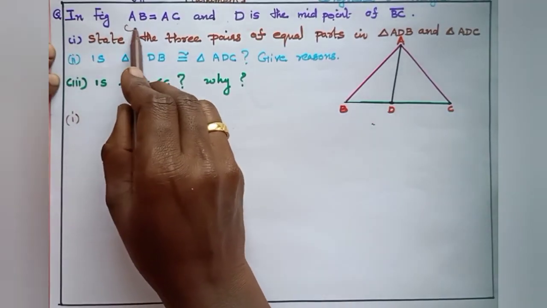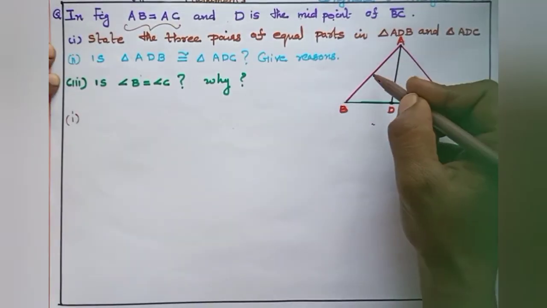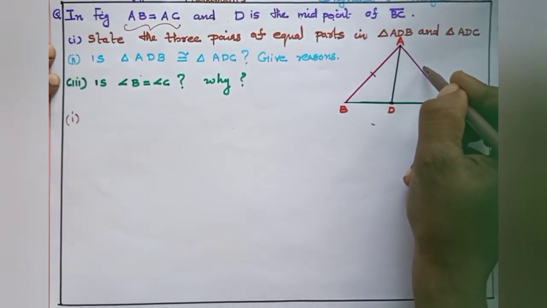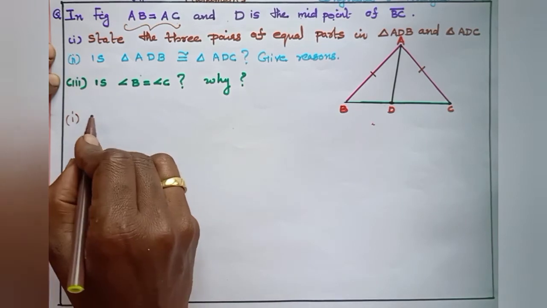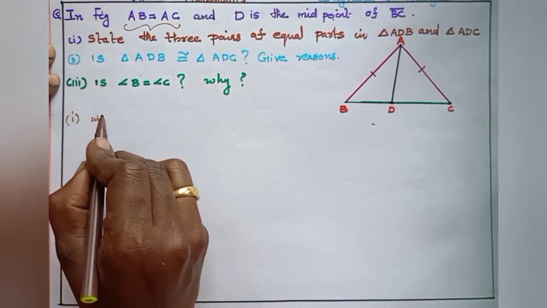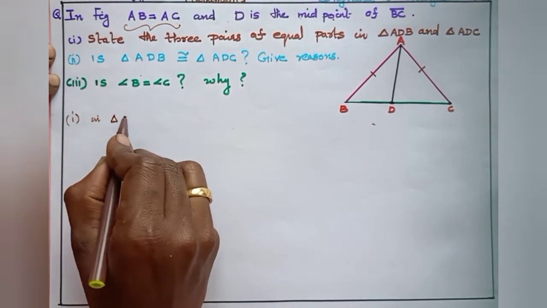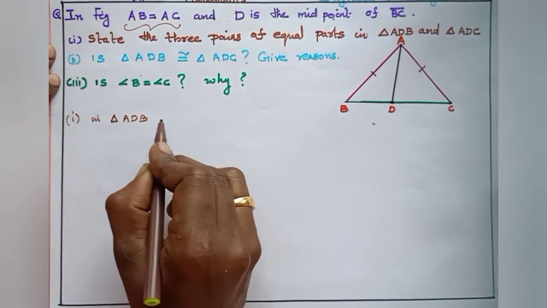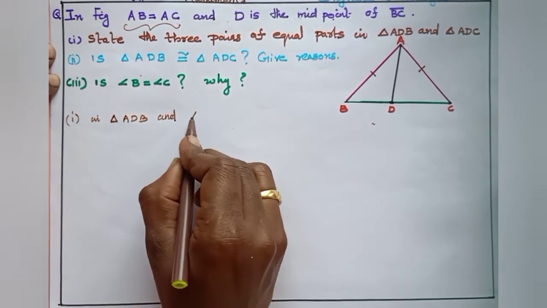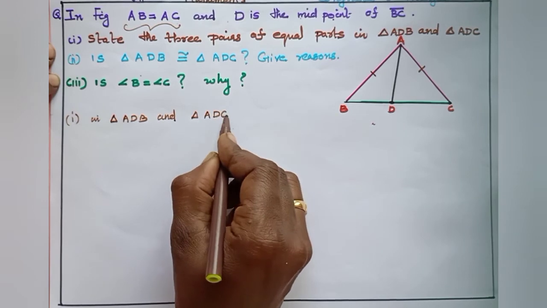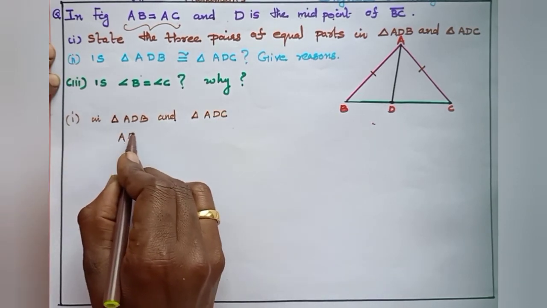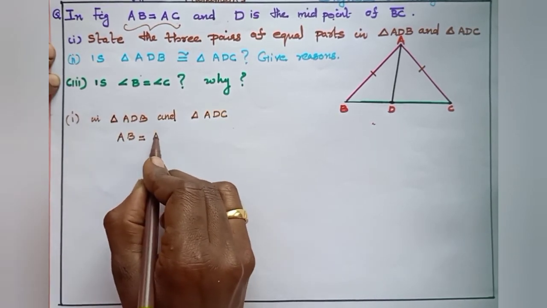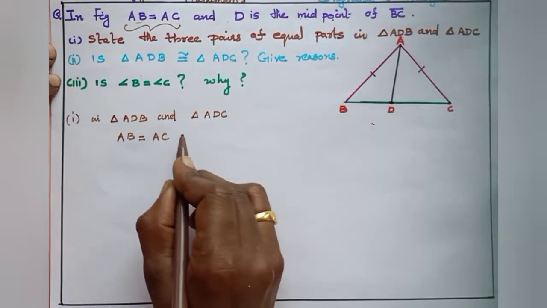Write the three pairs of equal parts. Given AB equal to AC, so we can denote this symbol. In triangle ADB and triangle ADC, the first equal part is AB equal to AC by given.